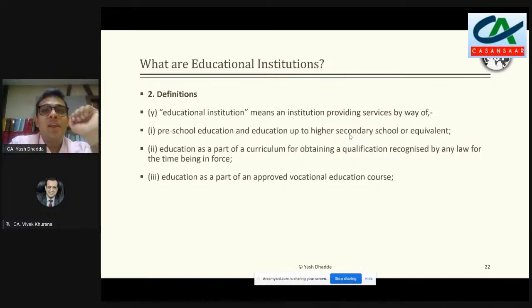If somebody would look at it from a planning stage or doing a transaction stage, the answer would be that no, the exemption should not be taken. But if somebody has taken an exemption, he has a fair chance to say that yes, he can still go ahead and claim the exemption in that regard.